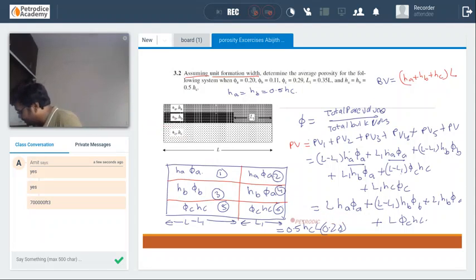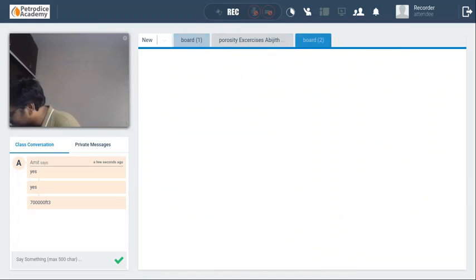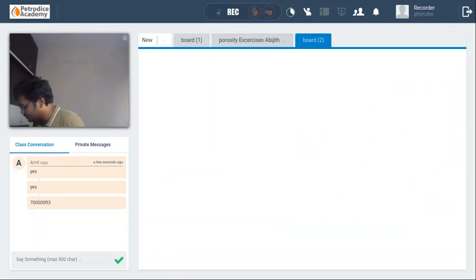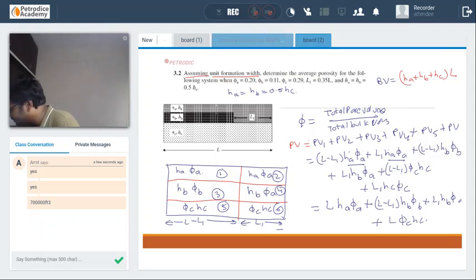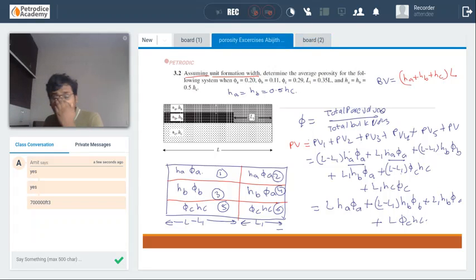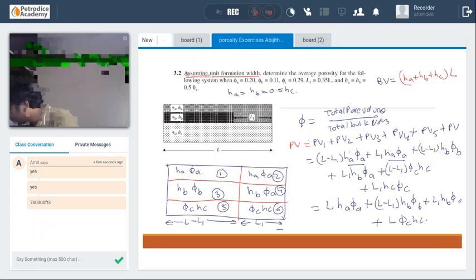Wait a minute guys, let me do it neat. Guys, do write it in your numerical notes. L into 0.5 HC into 0.20 plus L minus 0.35 L, it will be 0.65 L. So 0.65 L into, it is HB.